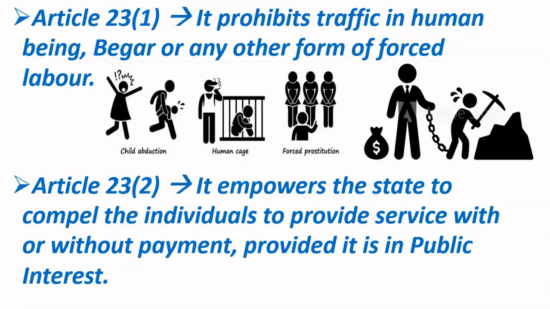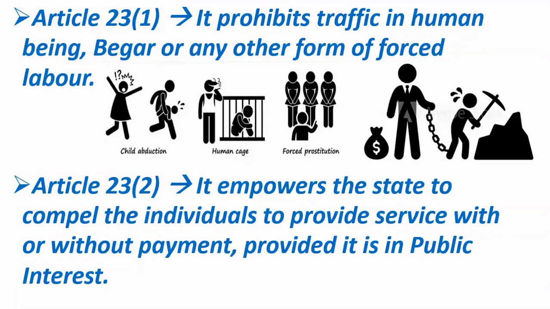For example, the government can force anyone to plant 5 saplings. What is a sapling? Sapling means a plant. So the government can force any person to plant at least 5 saplings and to look after and take care of these saplings. And if the government wants, it can give you payment for your work, and if it doesn't want, it may not give you payment. Why? Because planting trees is very important for fighting pollution and cleaning our environment.